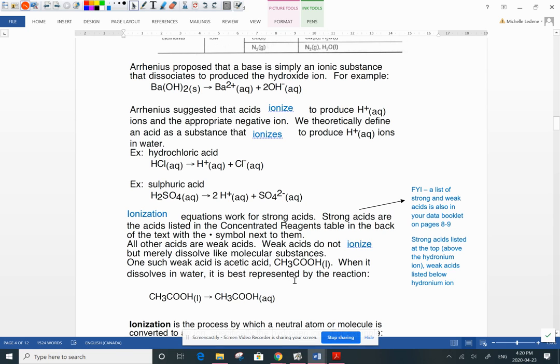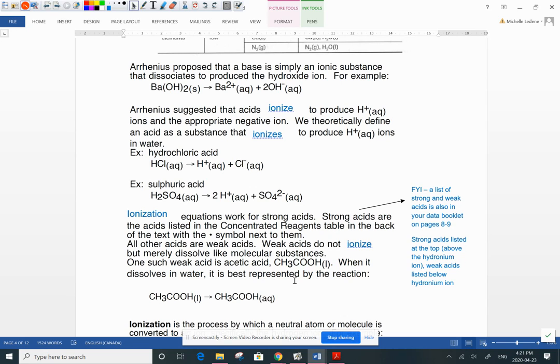Well, I am going to continue talking to you, Chemistry 20s, about three very important words that describe what happens to a substance when it's placed in water. Does it dissolve? Does it dissociate? Or does it ionize? So to summarize, so far we've talked about things that are soluble in water are able to dissolve. Ionic compounds, not only do they dissolve in water, but since they're made of ions, they make ions in solution. We say they dissociate.